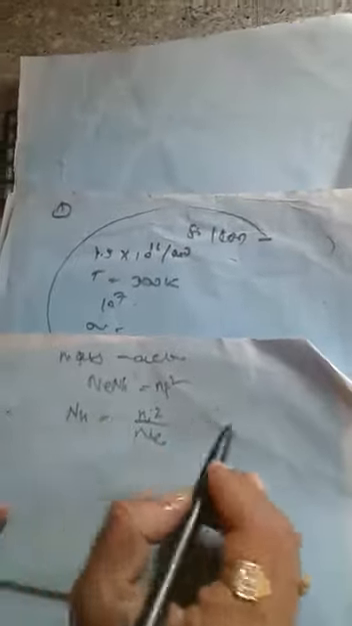As per the law of mass action, we have Ne times Nh equals Ni squared. Therefore Nh equals Ni squared divided by Ne. Substitute the values: Ni squared is 1.5 × 10^16 squared, and Ne is already obtained, 5 × 10^21. If you simplify this, you will get 4.5 × 10^10.